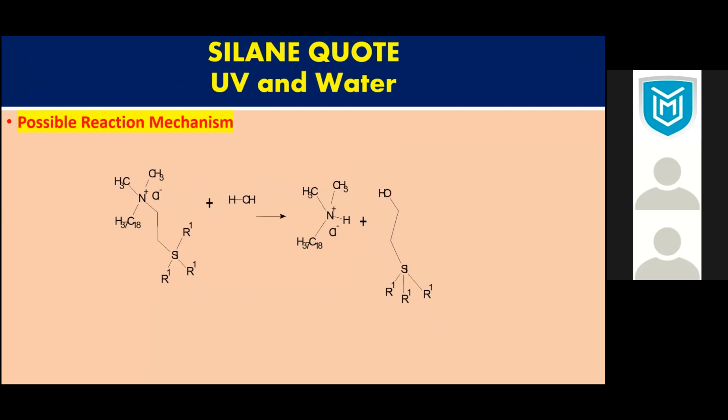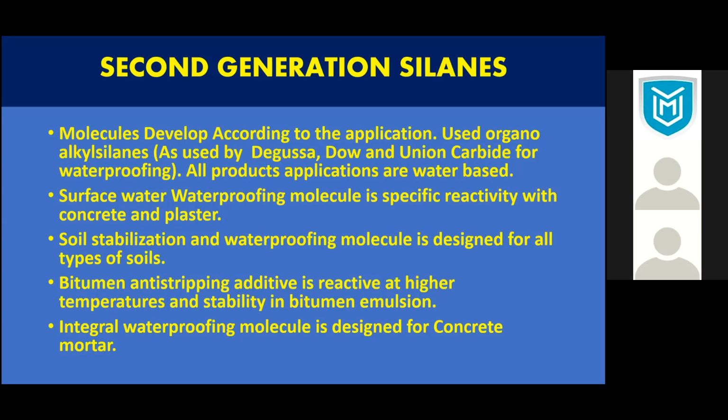So that's the reason I chose not to use this molecule for waterproofing, because it will give you the wrong impression. So what I have done is select only alkyl silane. Alkyl silane has been proven for weatherability, UV light, everything, for the last 50, 60 years.